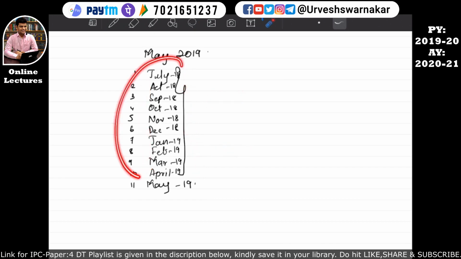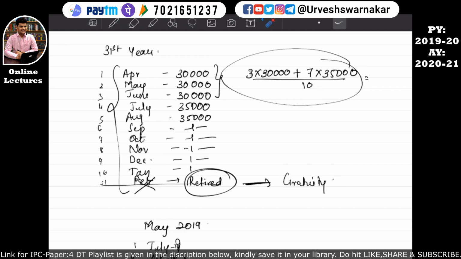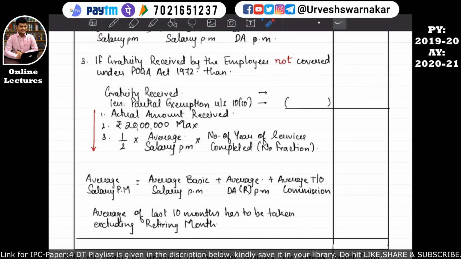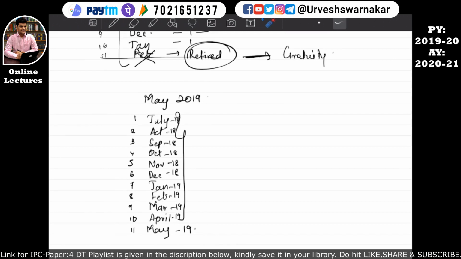So the average of these 10 months will be calculated. I hope this is quite clear how to do that. Okay, so this is quite a lame thing to explain, but many times students make a mistake over this part also. They know the entire formula, but they make a mistake in calculating the average, and excluding the retiring month. Okay, so that's why I explained it.